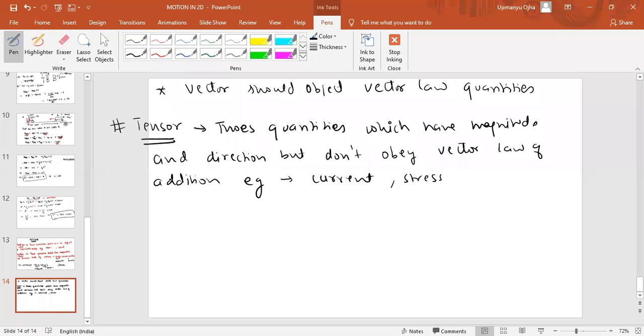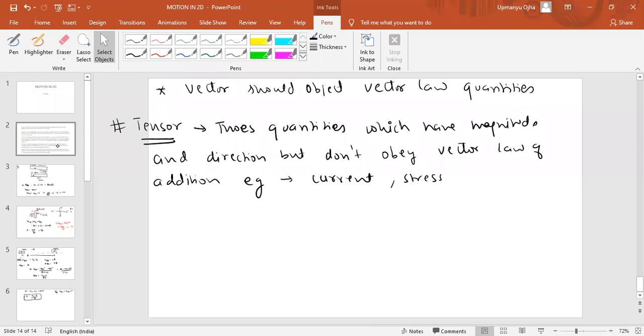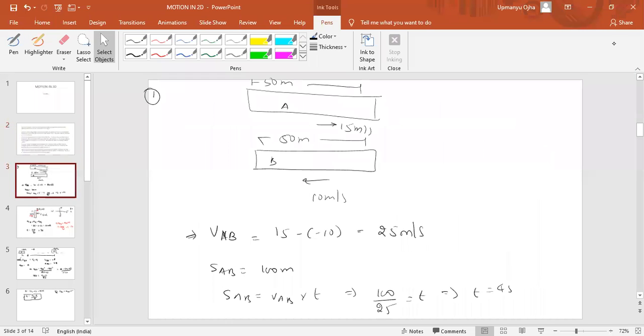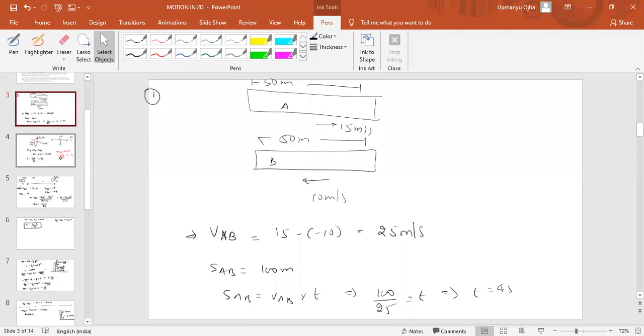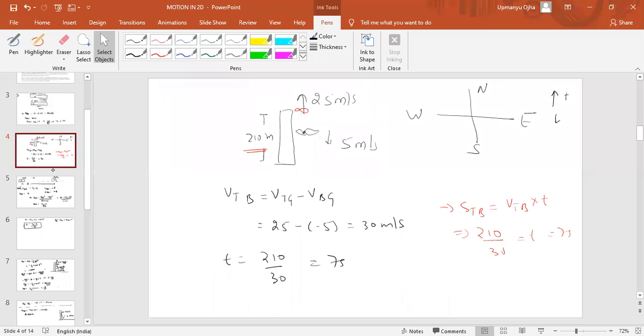I will tell you what the vector law of addition is. Just understand the basic definition of vectors, scalars and tensor quantities. I think time is up, so we can see the slide now. Tomorrow, whatever doubts you are having, you message me. I'll discuss NCERT questions tomorrow.